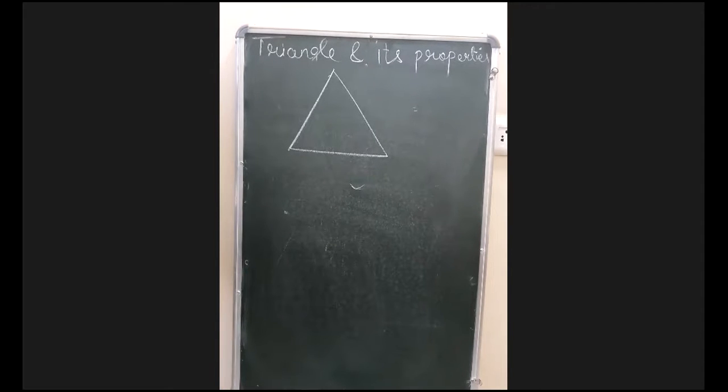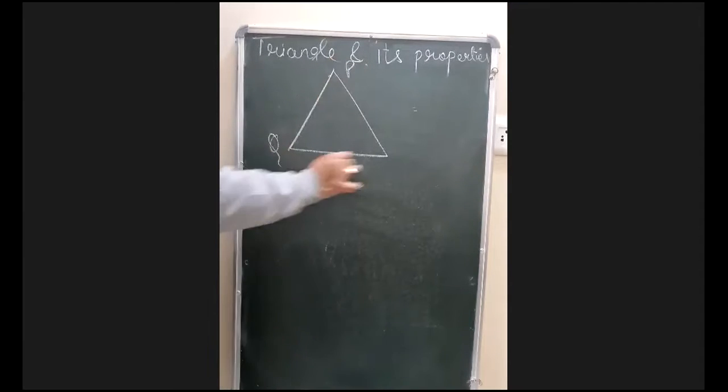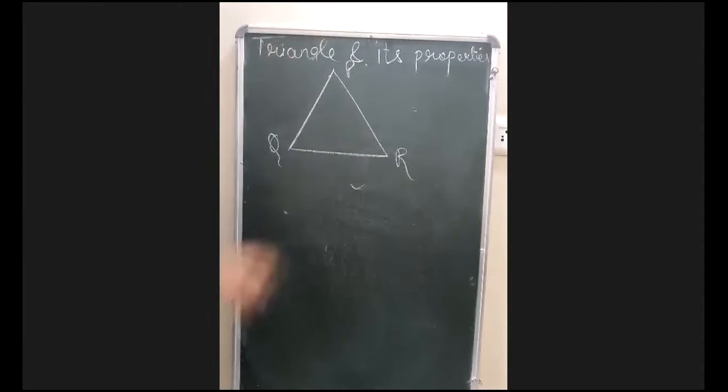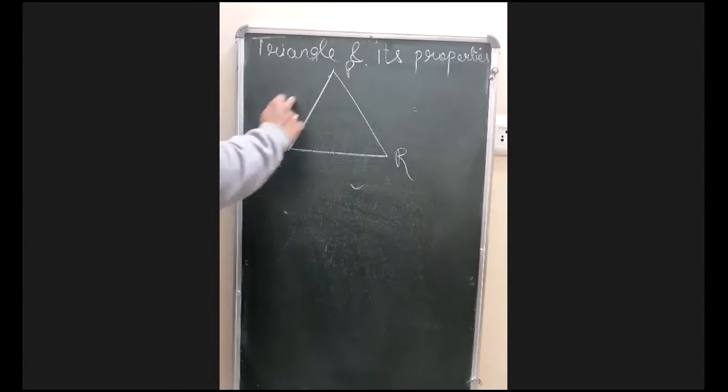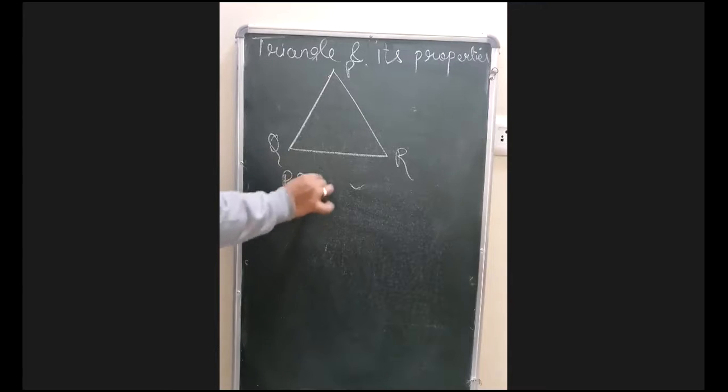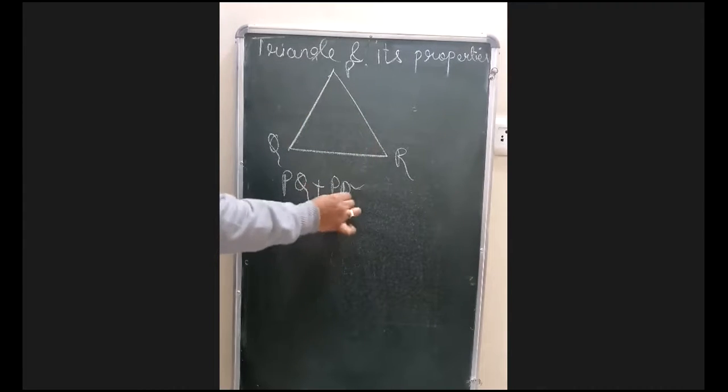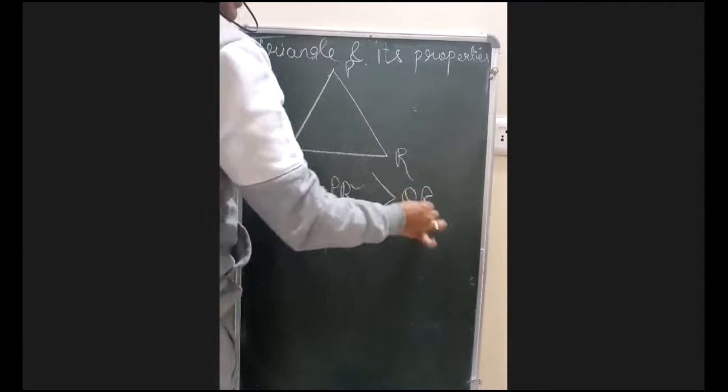So this is another property related to side. अभी हमने angle से related करी, अभी ये side से related है. So remember, in any triangle, whatever you take, suppose I have taken the name PQR because previously I have taken the name ABC. So now I am taking the name PQR. So the property says that a triangle is only possible when the sum of any two of its sides is always greater than the third one. So here if I take PQ and PR, what is left? QR only left. So remember इन दोनों का sum QR से बड़ा होना चाहिए.